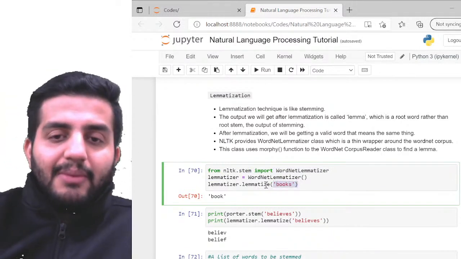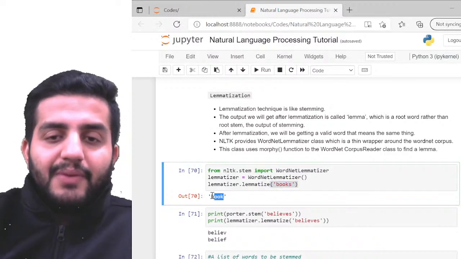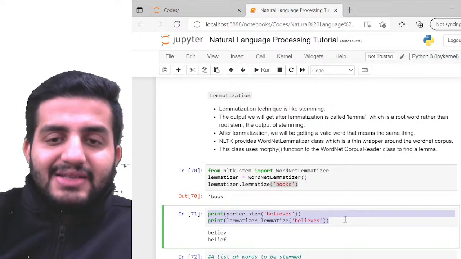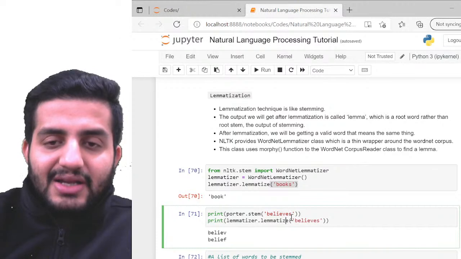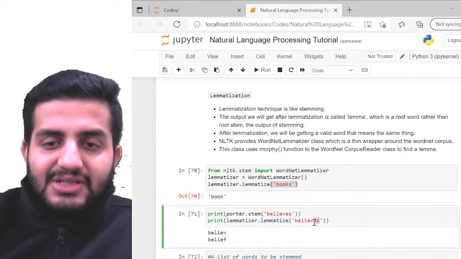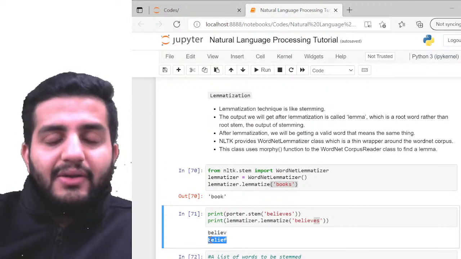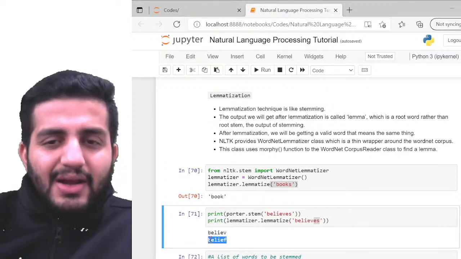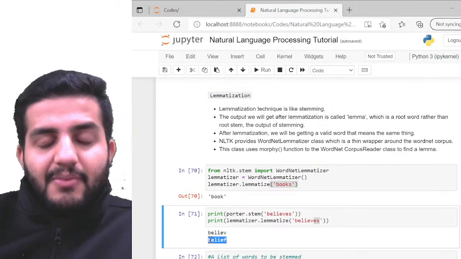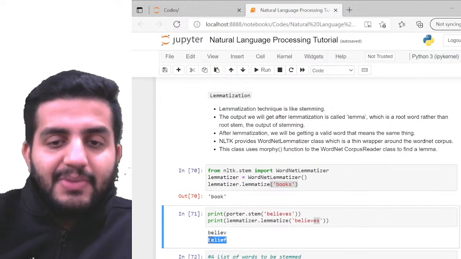If you pass lemmatize on books, it is giving me book. Let me compare the lemmatizer and the stemmer here. Believes, for example, is returning me BELIEV. It has just removed ES, right? On the other hand, lemmatization for beliefs is giving me the root word, which is belief, right? This is where it's more advanced. It's actually giving me the dictionary root word for the actual lemmas which I'm passing, right?